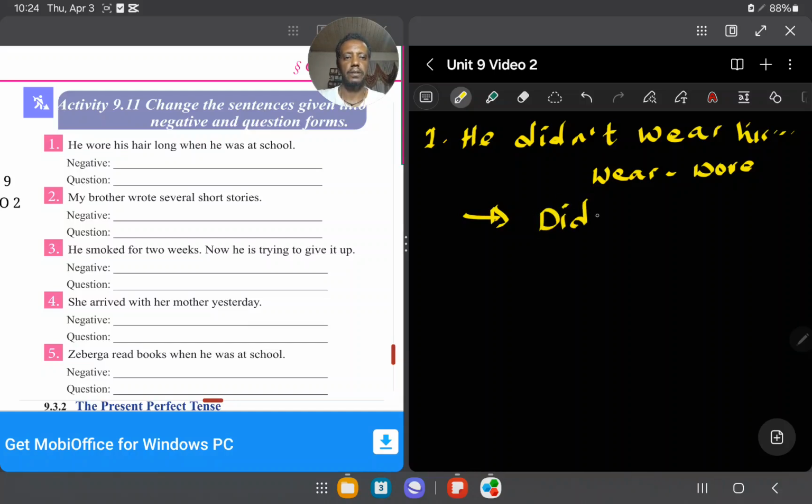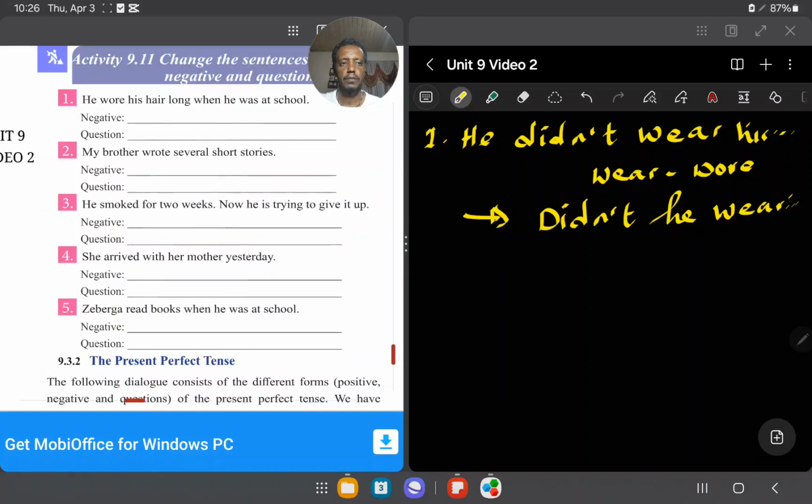Didn't he wear? So you can bring the auxiliary, that is did, at the beginning, followed by the subject, then the action verb. Don't forget the form. Second part of the question: my brother wrote several short stories.